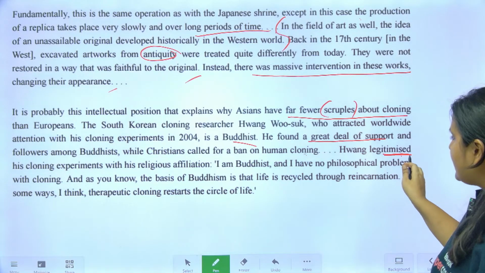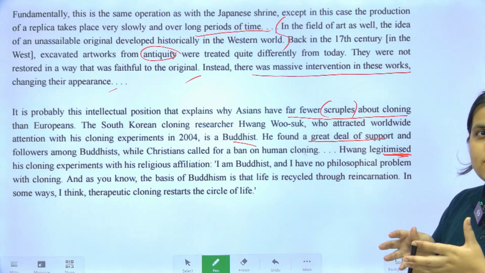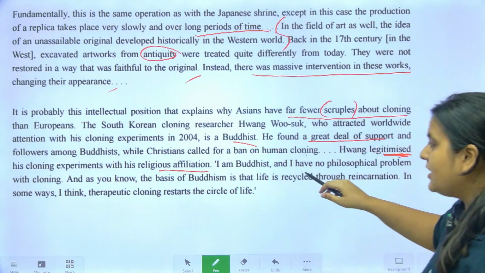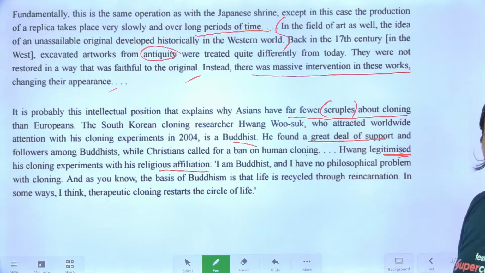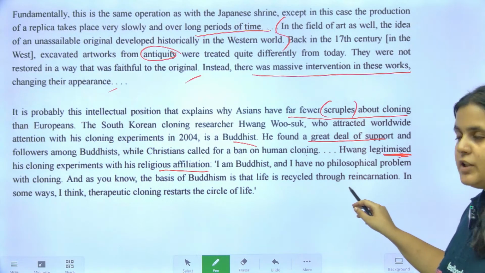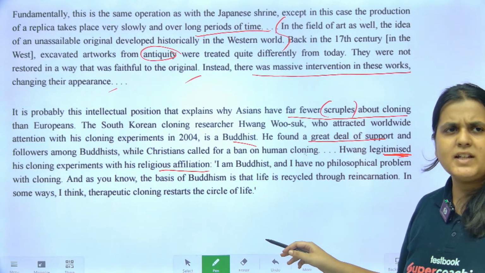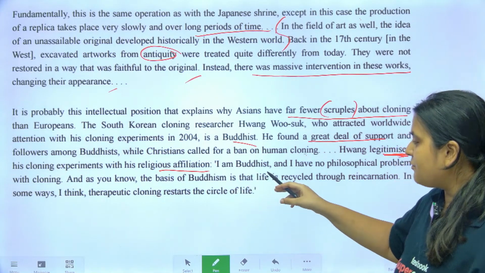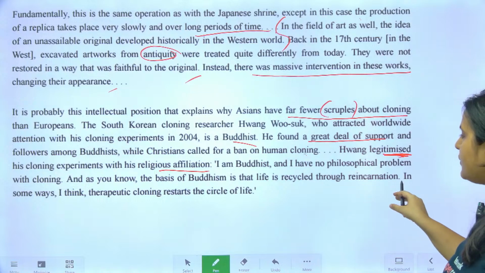Wang legitimized, meaning he called it authentic, his cloning experiments with his religious affiliation. So how did he justify his cloning experiments? He says, "I am a Buddhist and I have no philosophical problem with cloning. In my religion, cloning is fine. I don't have a problem with it. And as you know, the basis of Buddhism is that life is recycled through reincarnation."